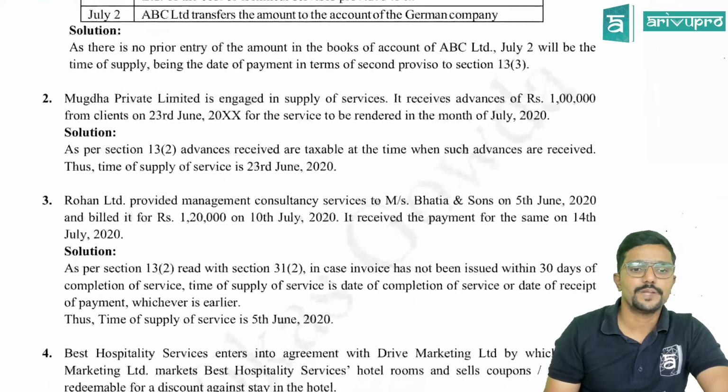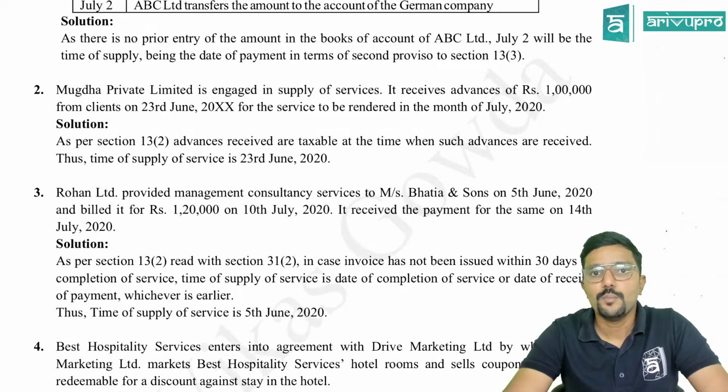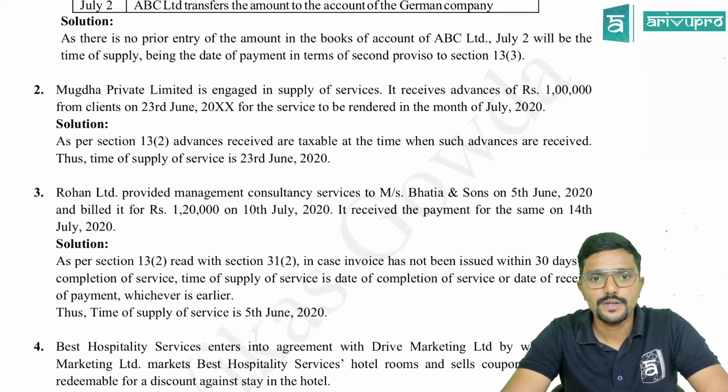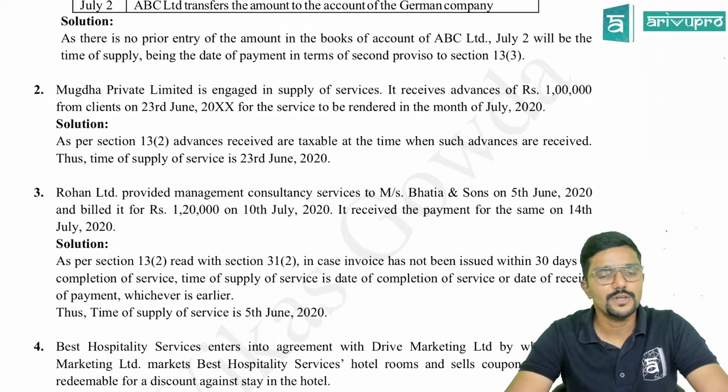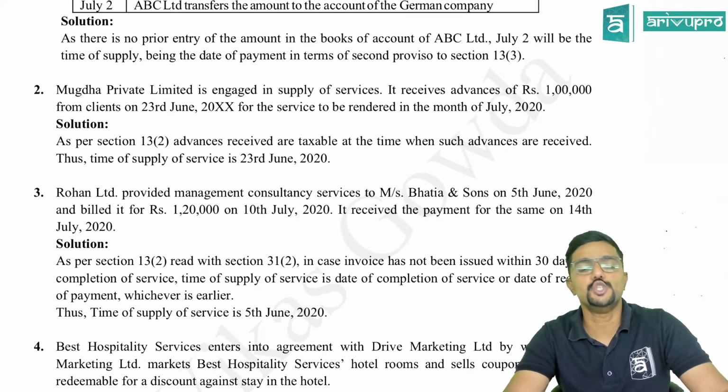Okay. Next, coming to second illustration. Mugdha Private Limited is engaged in supply of services. It receives advances of rupees 1 lakh from the clients on 23rd June 2020 for the services to be rendered in the month of July 2020. So advance is received in June for the services to be provided in July.